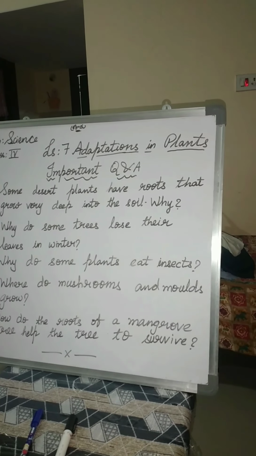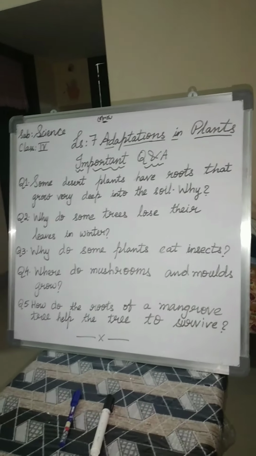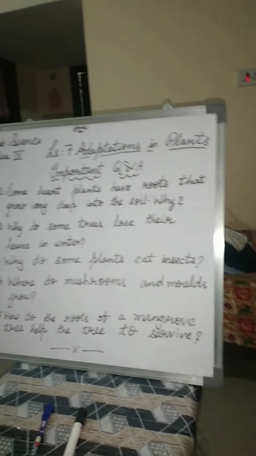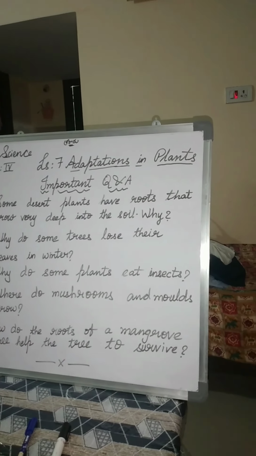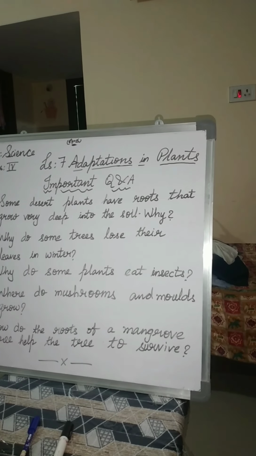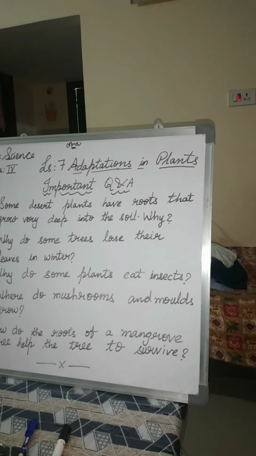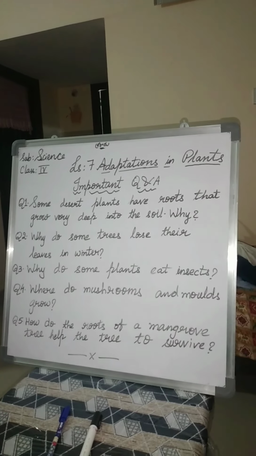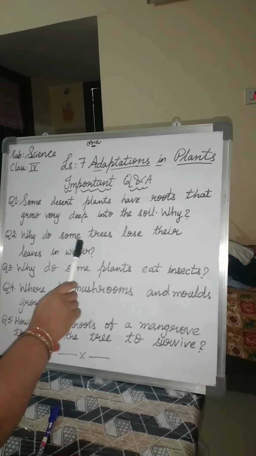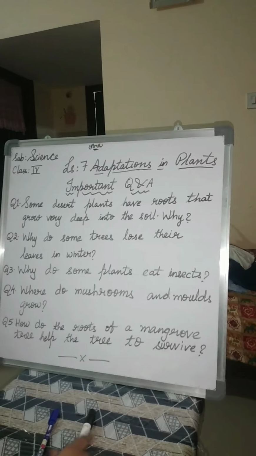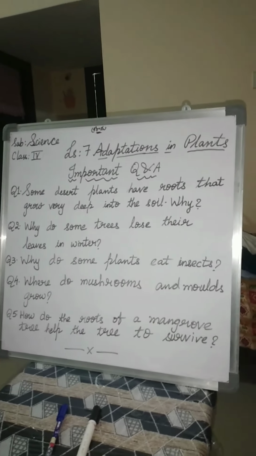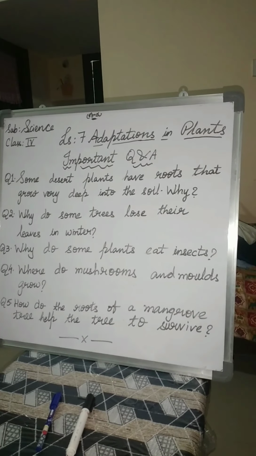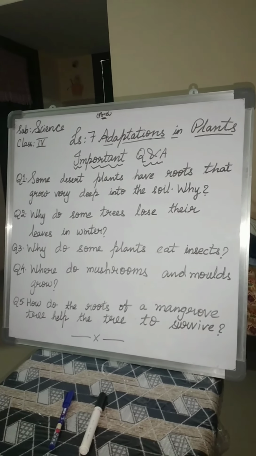Why do some trees lose their leaves in winter? So what is the answer for this? Okay, the oak, maple, birch and beech trees shed all their leaves in winter, children, to protect themselves from the cold weather. That is the reason some trees shed or lose their leaves in winter. New leaves grow in spring. They are called deciduous trees.